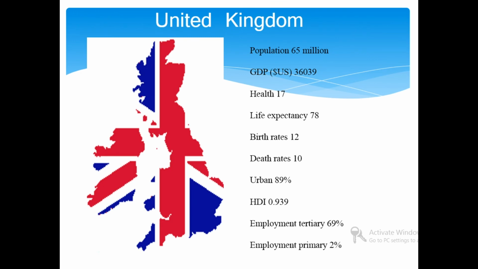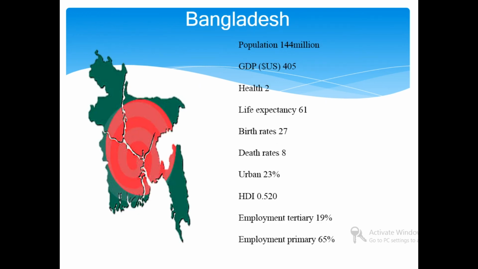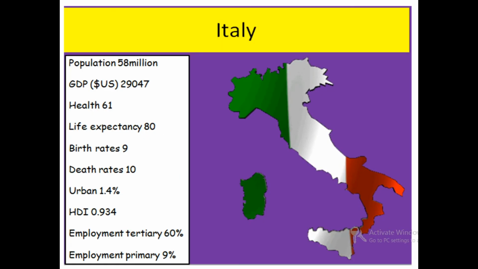So here you will find some examples of different countries. The United Kingdom has a better GDP and better health indicators. Russia has a very good GDP, very good HDI and life expectancy. Bangladesh, you will find that their GDP is very low, life expectancy is also low, birth rate is high, HDI is average. Italy, you will find that GDP is very high, life expectancy is very high, HDI is very high.